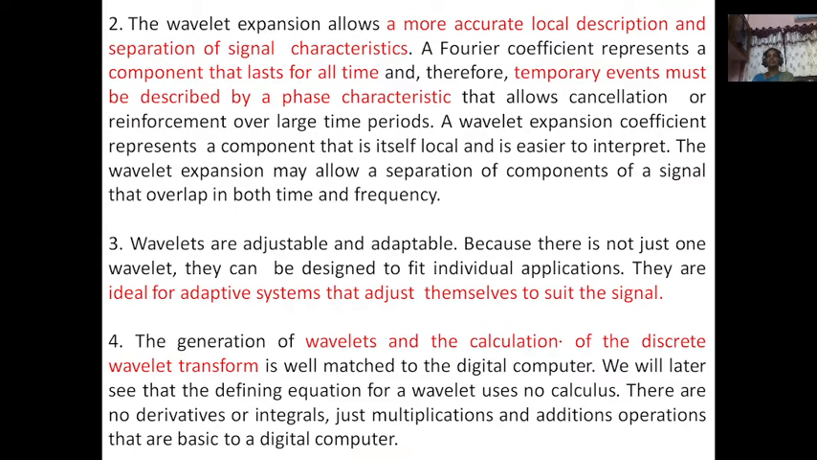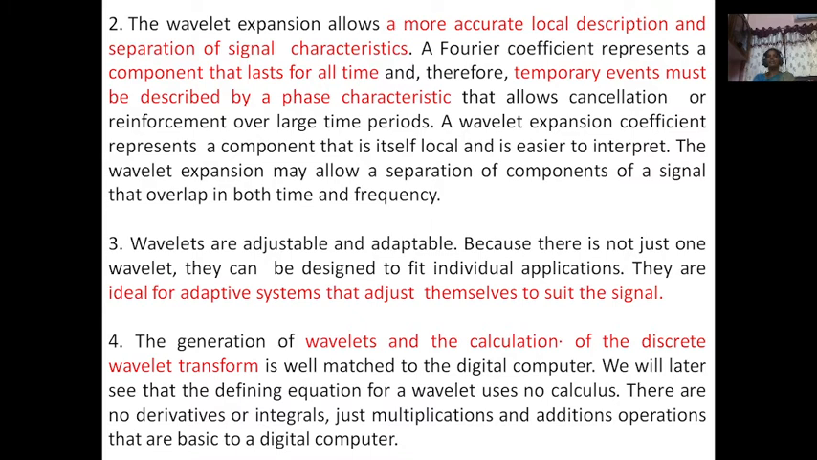The third point is wavelets are adjustable and adaptable. Already we discussed that by varying the k and j parameters, we can get more wavelets, because there is not just one wavelet. They can be designed to fit individual applications. They are ideal for adaptive systems that adjust themselves to suit the signal. Already we discussed that by translation and scaling we can generate fast varying wavelets also.